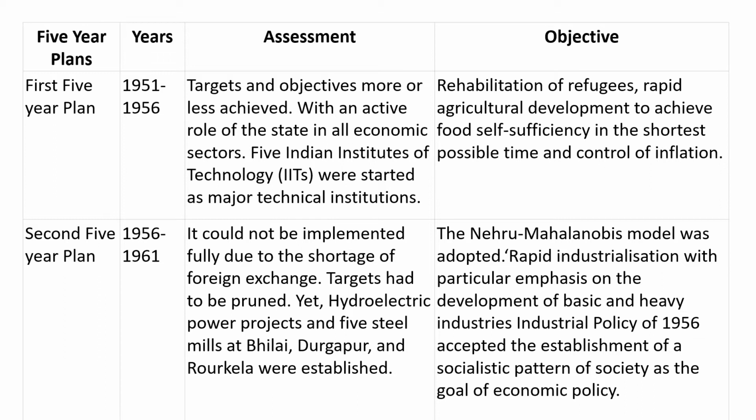The industrial policy of 1956 was accepted here. And coming to the assessment of this second 5-year plan, we could see that it was not fully implemented. The main reason was shortage of foreign exchange. We know that establishment of heavy industries requires a lot of money, but due to the shortage of foreign exchange or foreign capital, a lot of the plans with respect to the second 5-year plan could not be implemented, and targets had to be cut. Yet hydroelectric power projects and 5 steel mills in Bhilai, Durgapur and Rourkela were established.